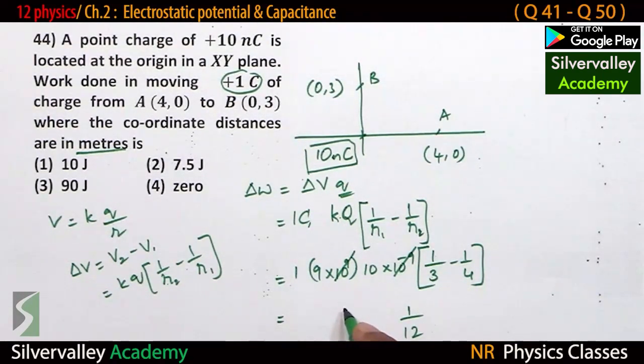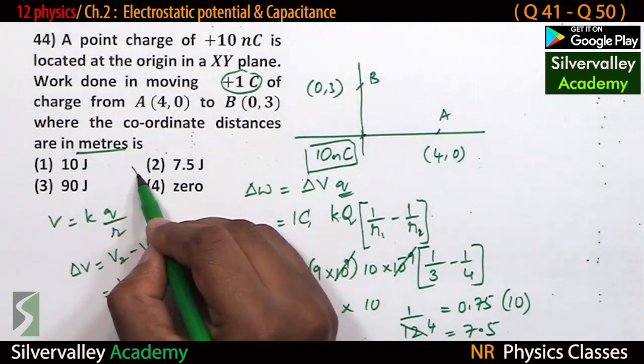This is 9 into 10. 3 fours are 12, 3 threes are 9. So 3 by 4 is 0.75 into 10 equals 7.5. So 7.5 joule.